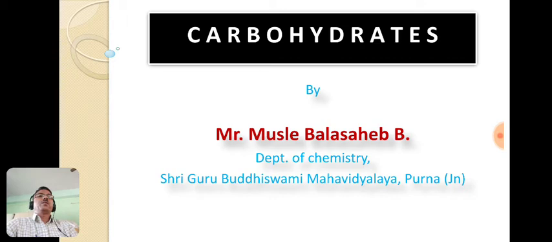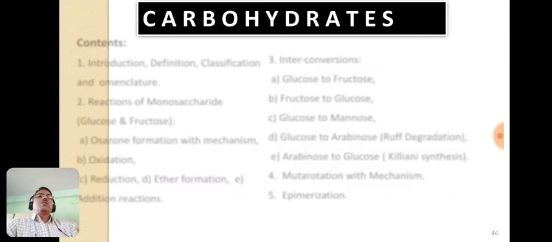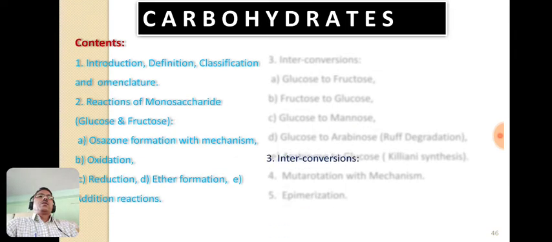In my previous lecture, we have studied the introduction of carbohydrates and classification of carbohydrates, then IUPAC nomenclature of monosaccharides and chemical reactions that involve the oxidation reaction, reduction reaction, ether formation and osazone formation with mechanism. Now today we are going to study the points interconversion.